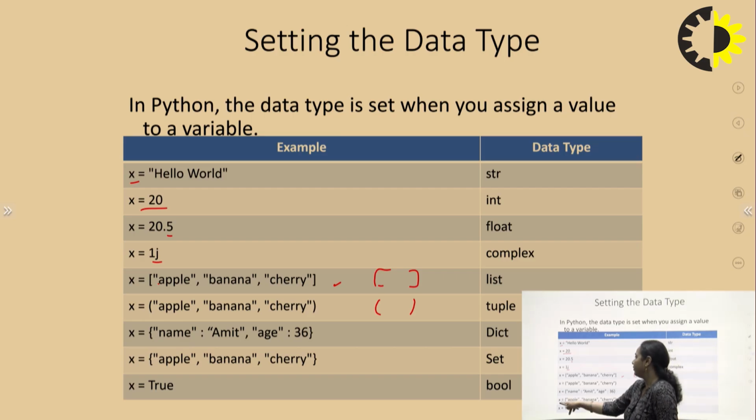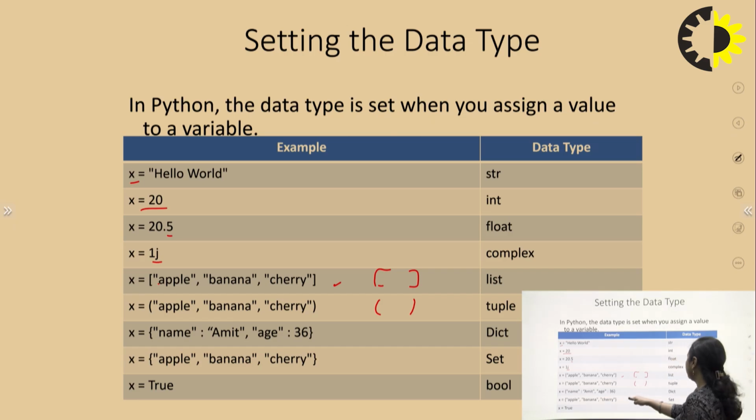Now if I write x equal to apple, banana and cherry within curly brackets, this is a set. I am only defining the strings, and no mapping is done, so that is set type. It is a set of strings containing various fruit names.